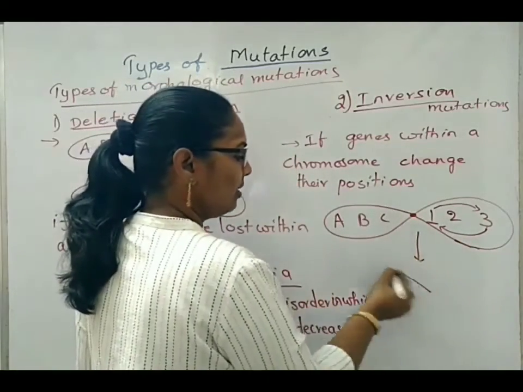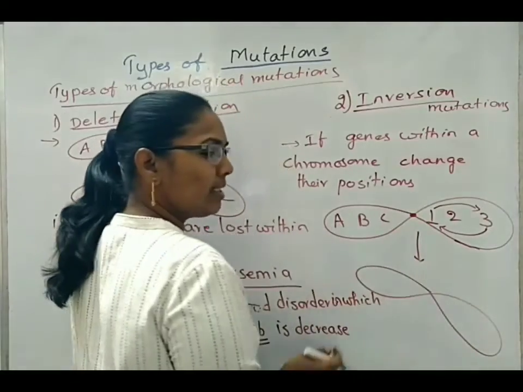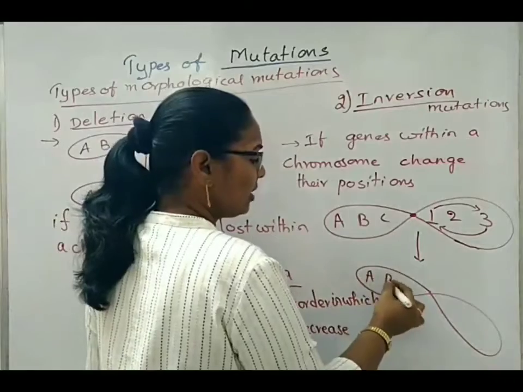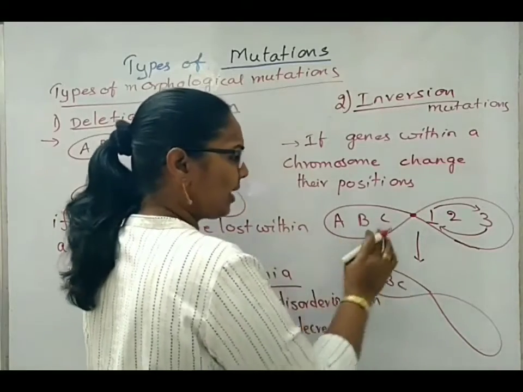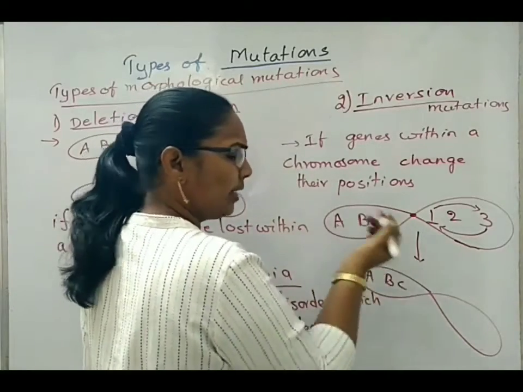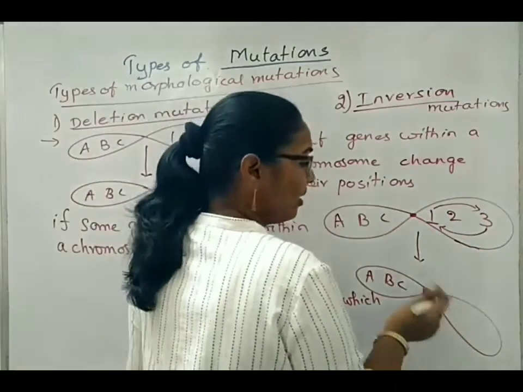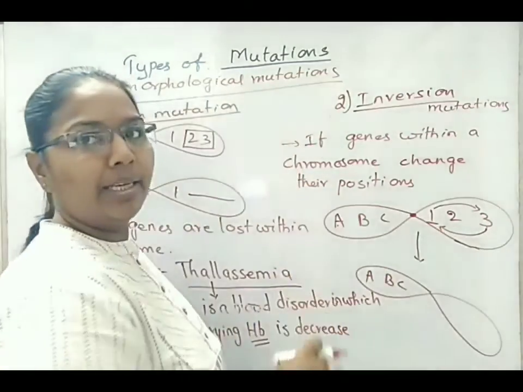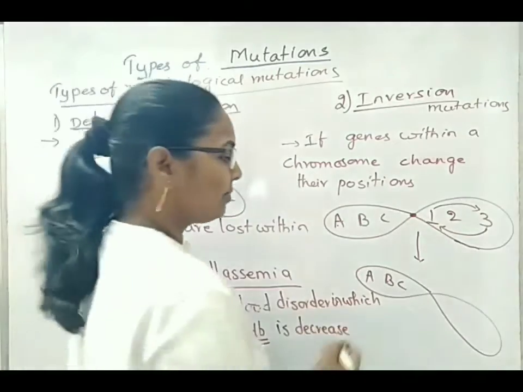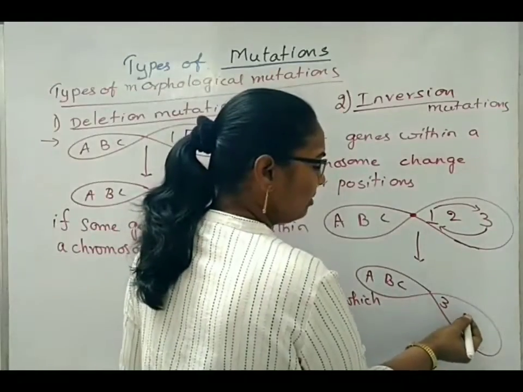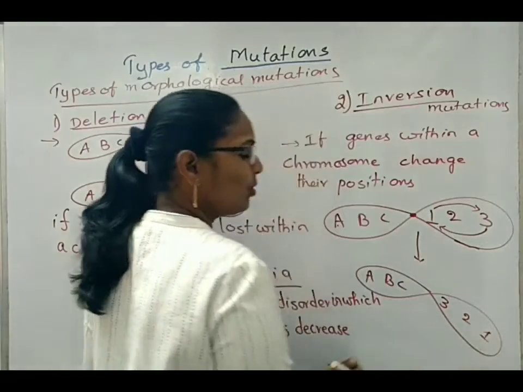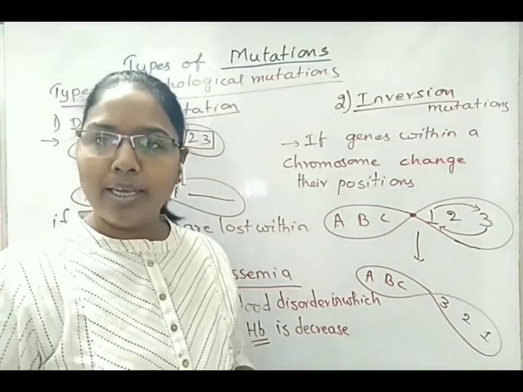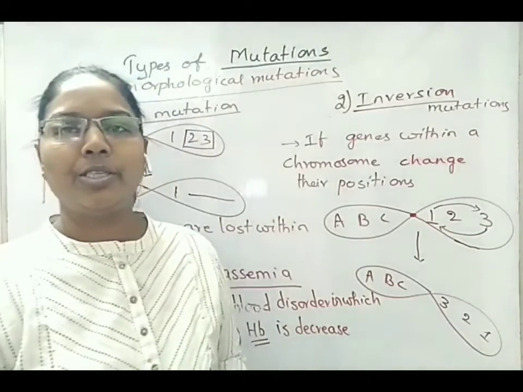So then the position of the genes inside the chromosome will be changed. In this, it will be the same. We can also write it by shifting C to A and A to C positions. Here we can also say that the loci are completely changing their positions. So it will be 3, 2, 1. Means in case of inversion mutation, the loci is completely changing its position.